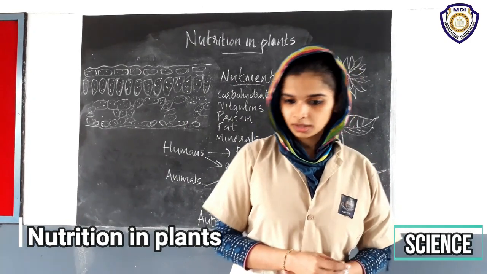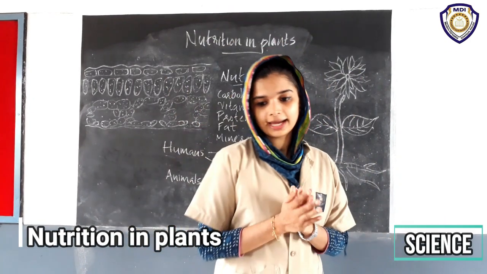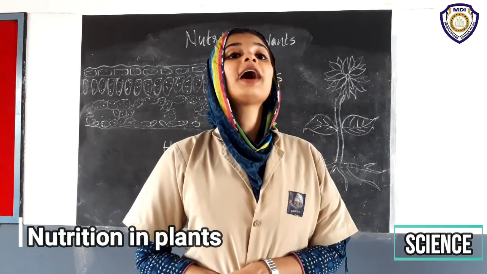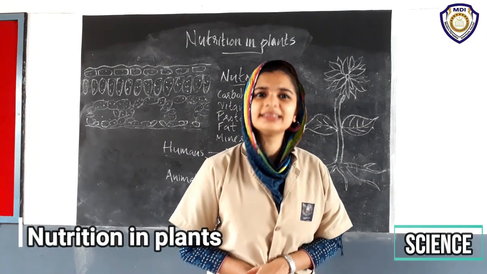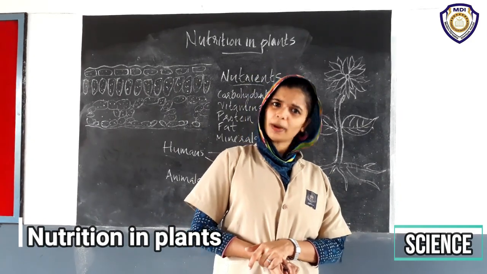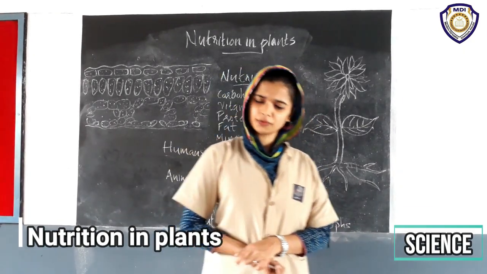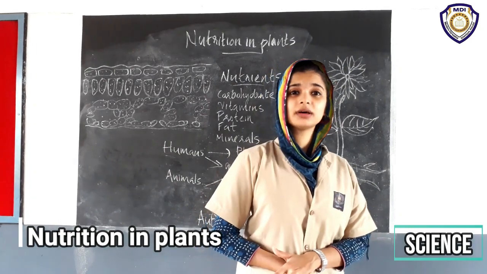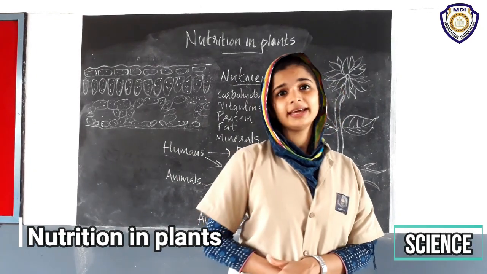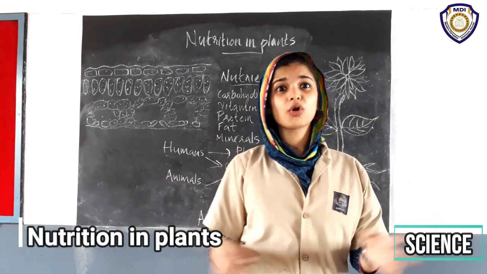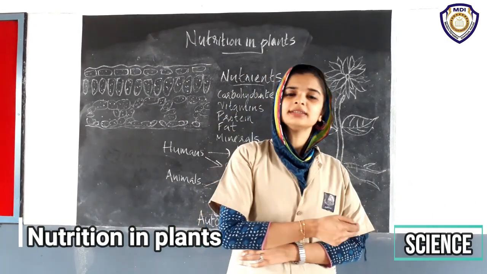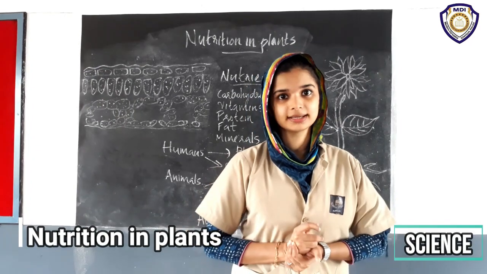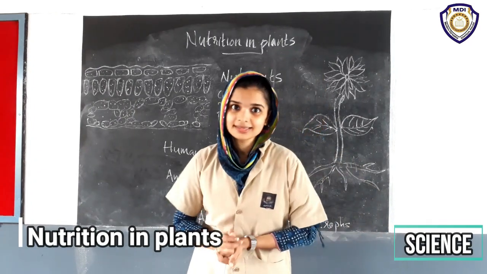Then there is a question: where is the food factory of plants? Where is the food produced in plants? Is food produced in all parts of plants? Then how do the raw materials reach the food factory? These are the questions that we have to answer. So we are going to answer these questions.